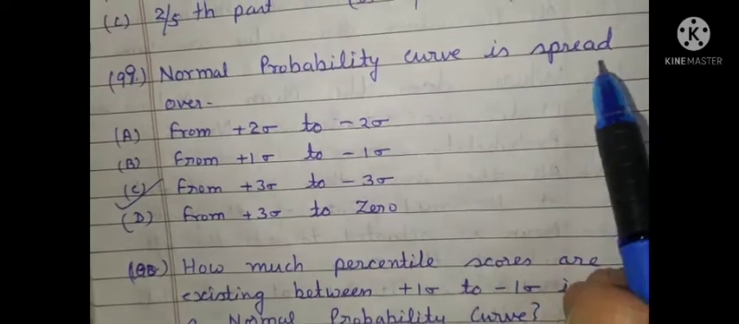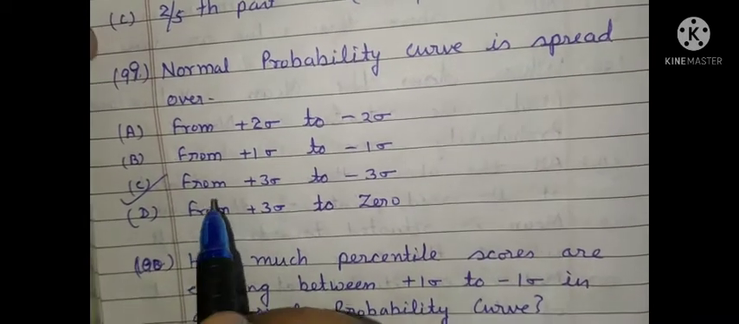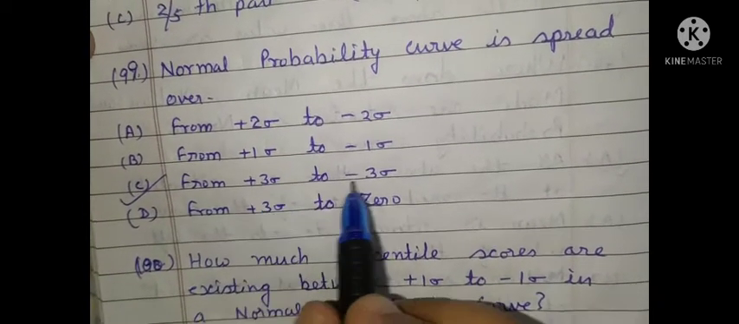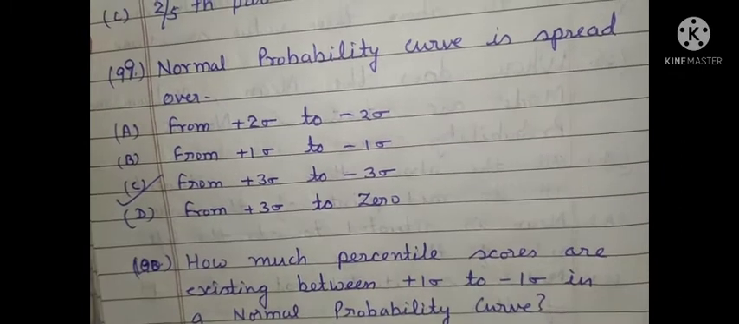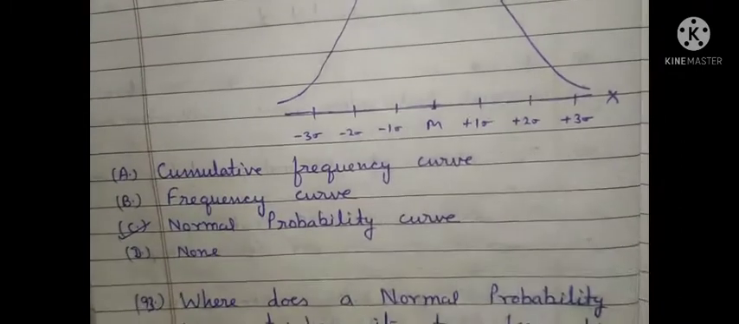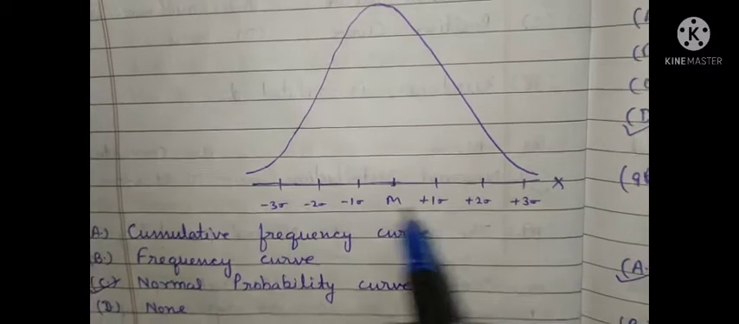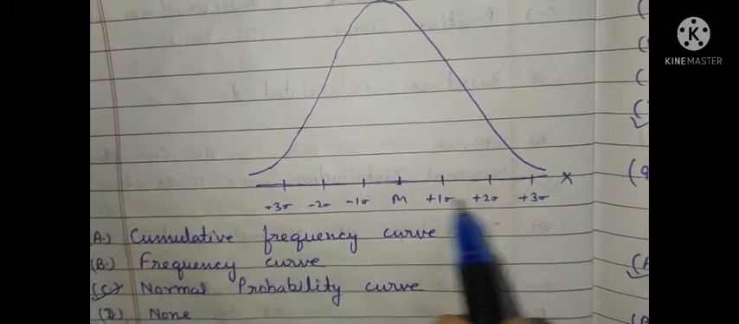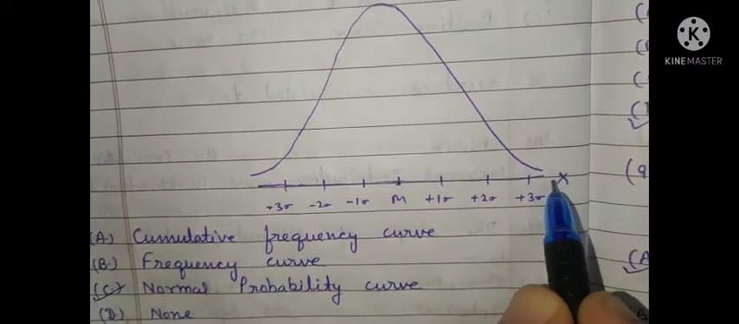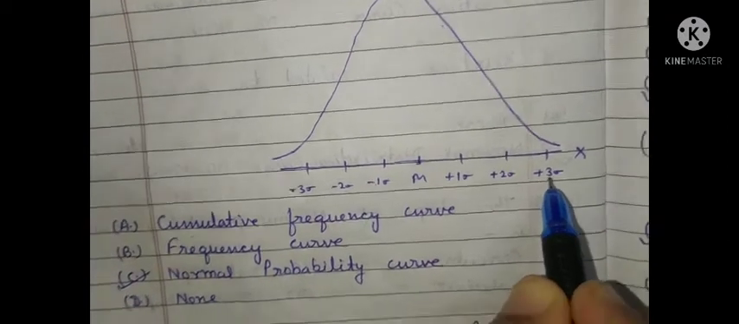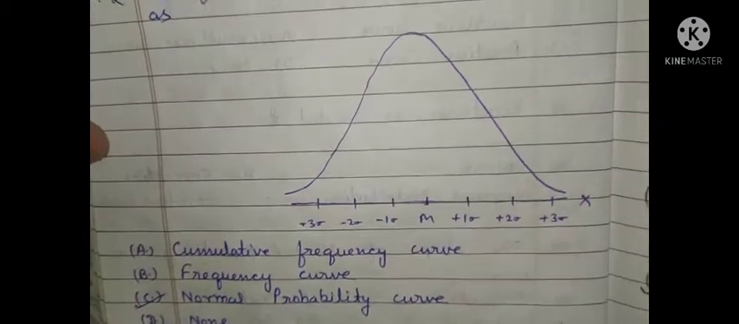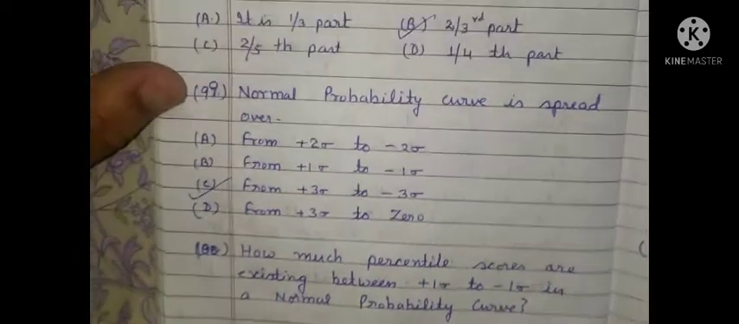Normal probability curve is spread over plus 3 sigma to minus 3 sigma. Again, look at this figure, plus 3 sigma to minus 3 sigma. So the correct option is option C.